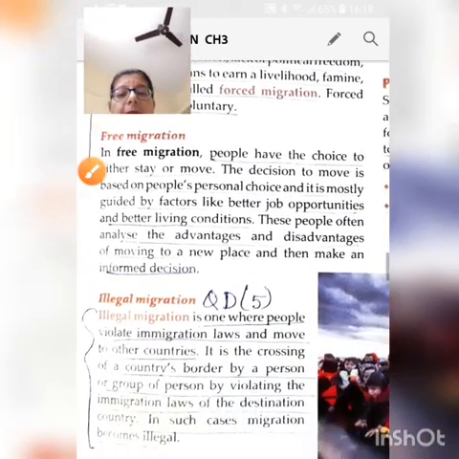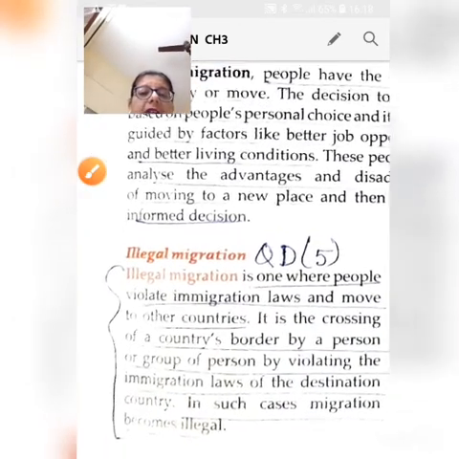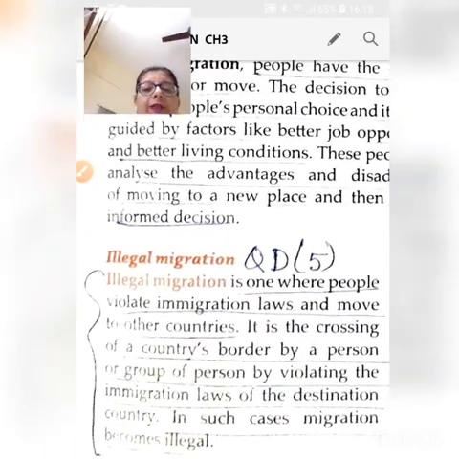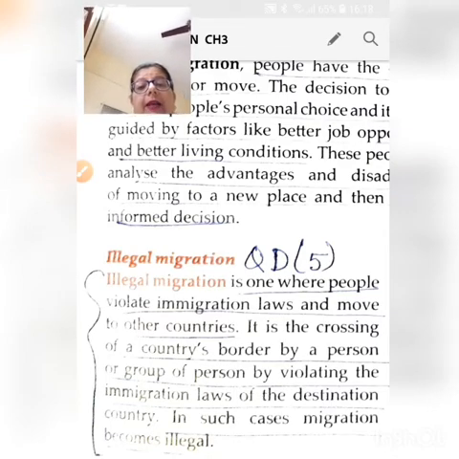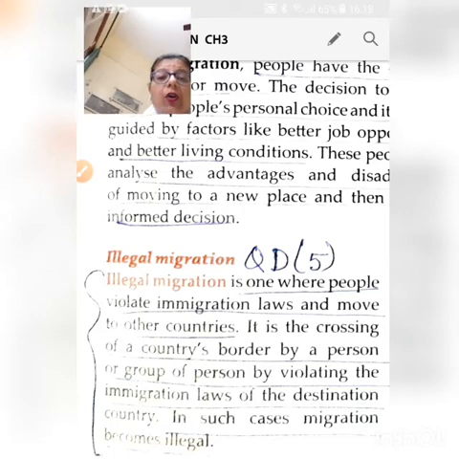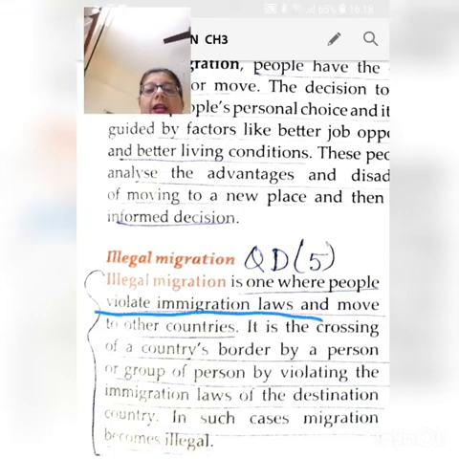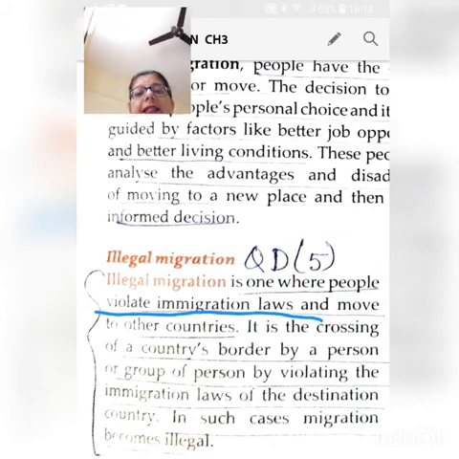Moving on to the next topic, that is illegal migration. People migrate illegally when they violate immigration laws, that is, without the consent of the government of that country they move to.